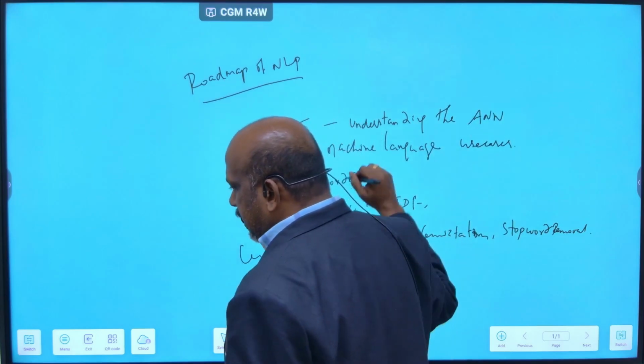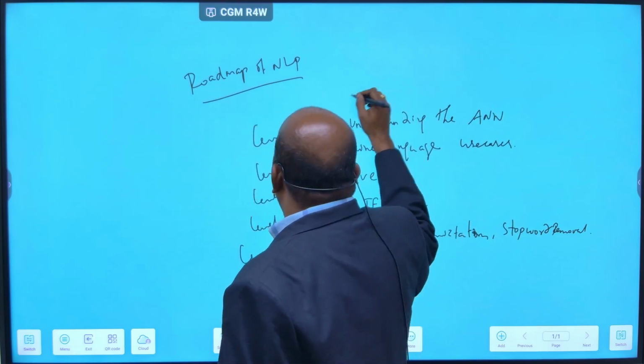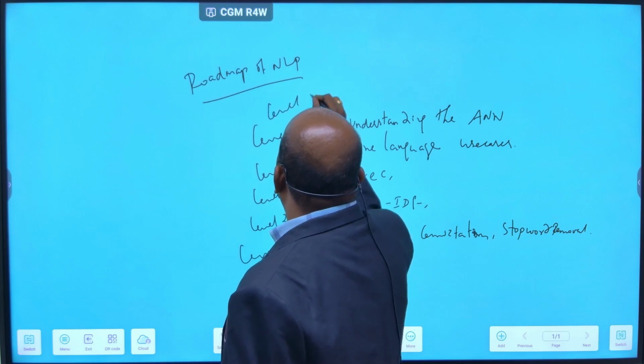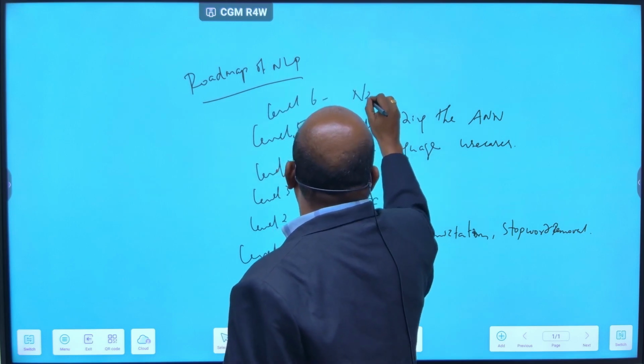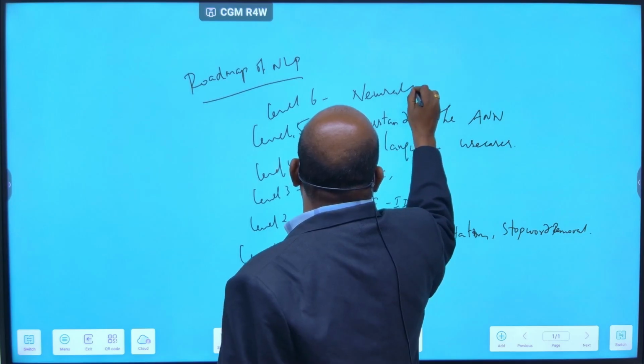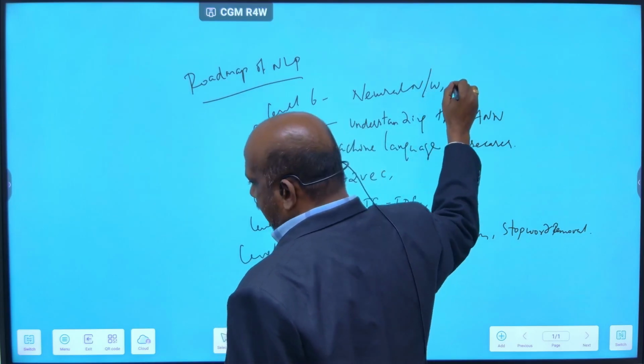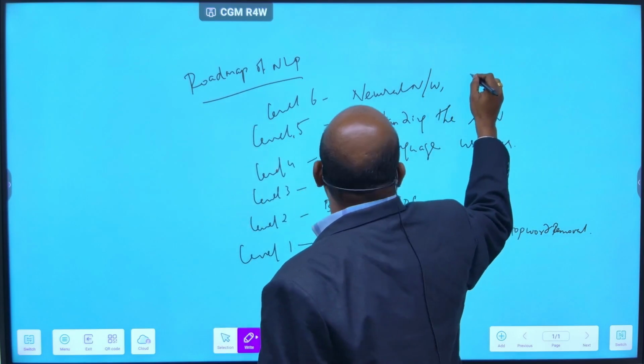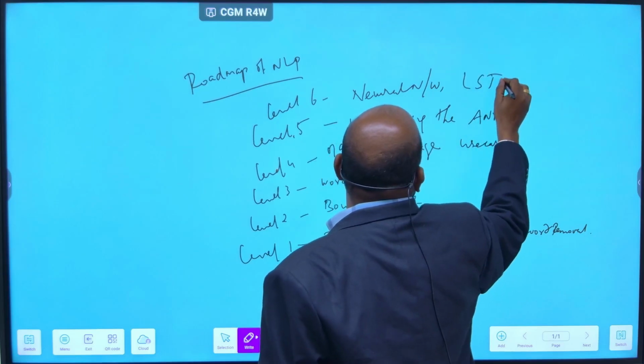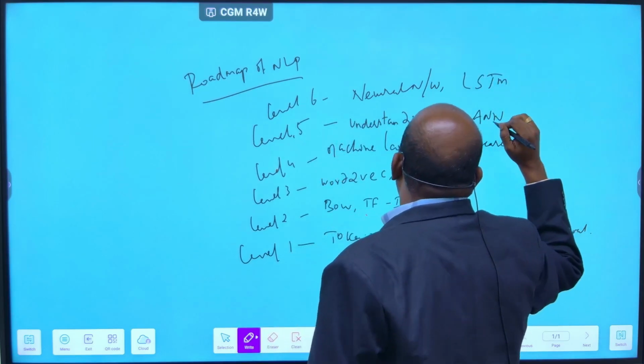And next, you go for level 6, neural network and LSTM, long short term memory.